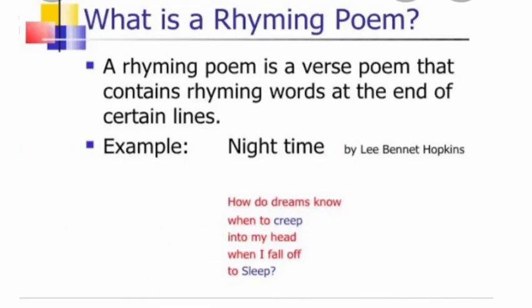Then there is a rhyming poem. Here, a rhyming poem is a verse poem that contains rhyming words at the end of certain lines, and they create a kind of rhyme in each line. For that, how do dreams know when to creep into my head when I fall off to sleep? Here, creep and sleep are the rhyming words, and poems like that are called rhyming poems.